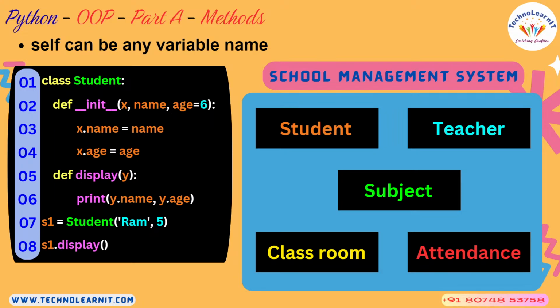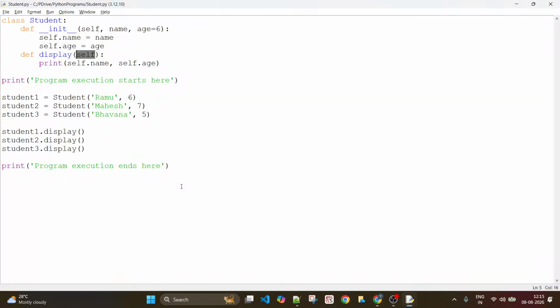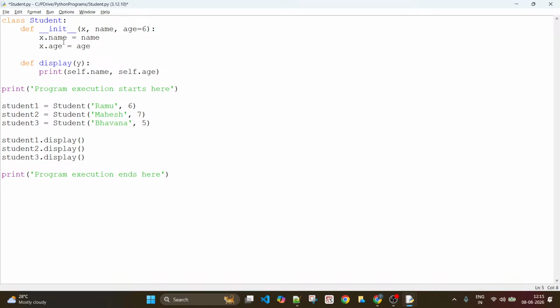What self is, I'm going to explain in the next slide, but let me show you this practically. I don't want to use self at all. I want to use some other name. You can give any name there. Now inside this you should use x, because now it doesn't know what self is. You can maintain space between the methods. Now this is y, so this should become y dot, and this should become y dot. And that's all. This should run.